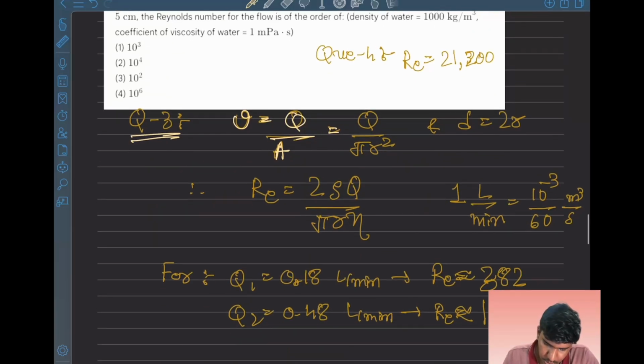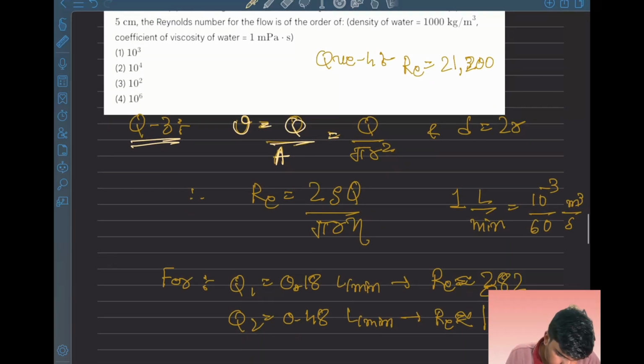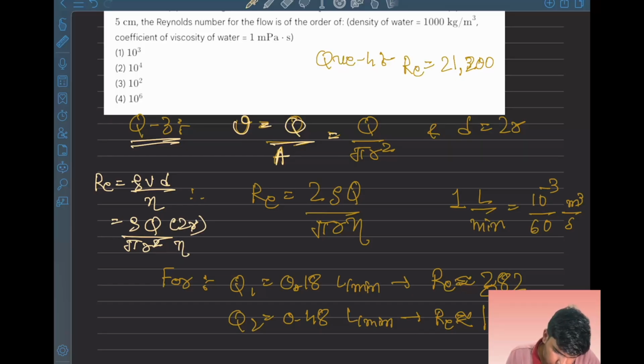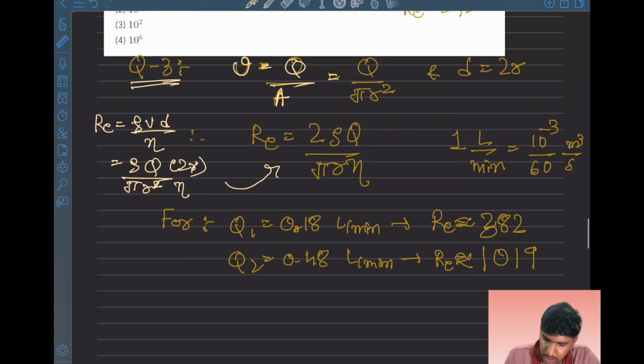It means Q by pi r square, and when we put it into rho v d by eta, putting rho Q by pi r square times 2r by eta, it cancels out and gives 2 rho Q by pi r eta. So this is the equation for Re, and 1 liter per minute is equal to 10 raised to minus 3 by 60 meter cube per second. We need to convert everything into SI units.